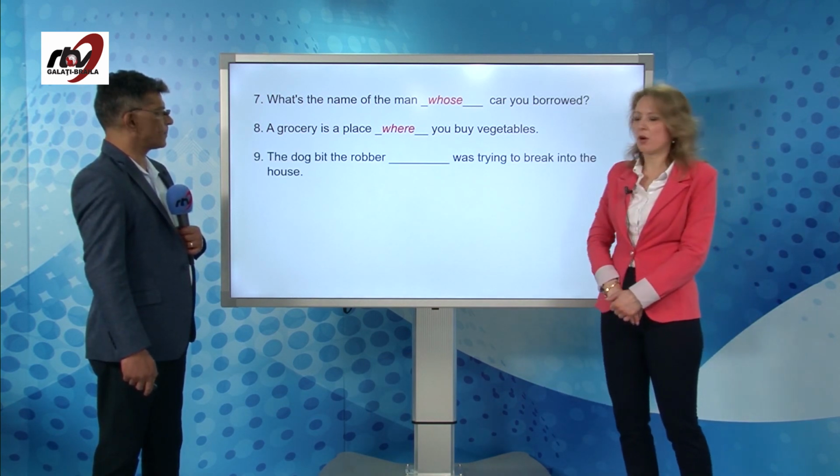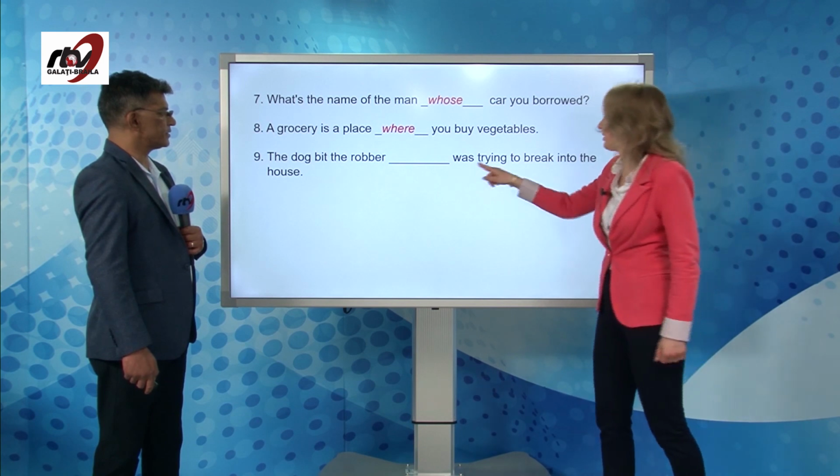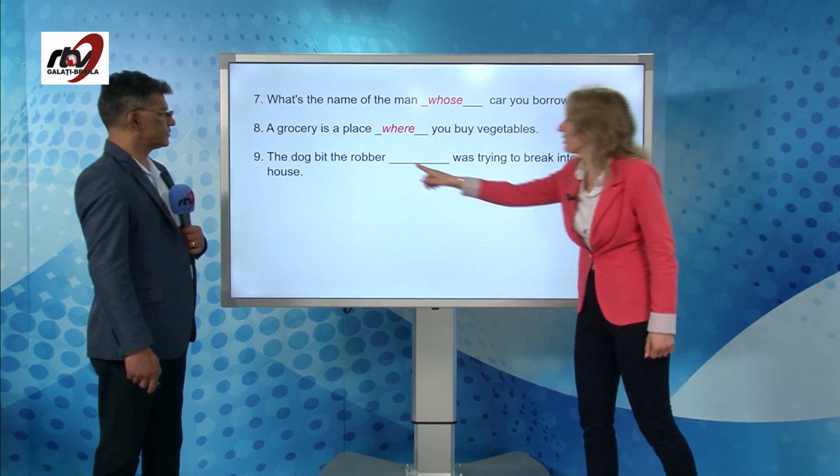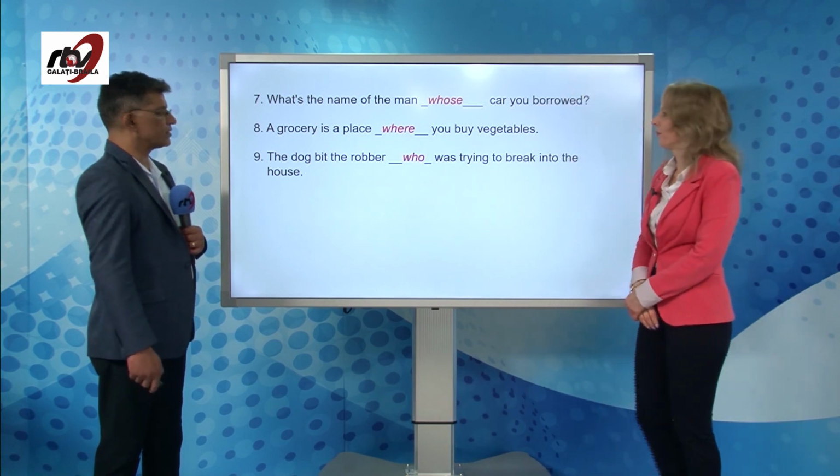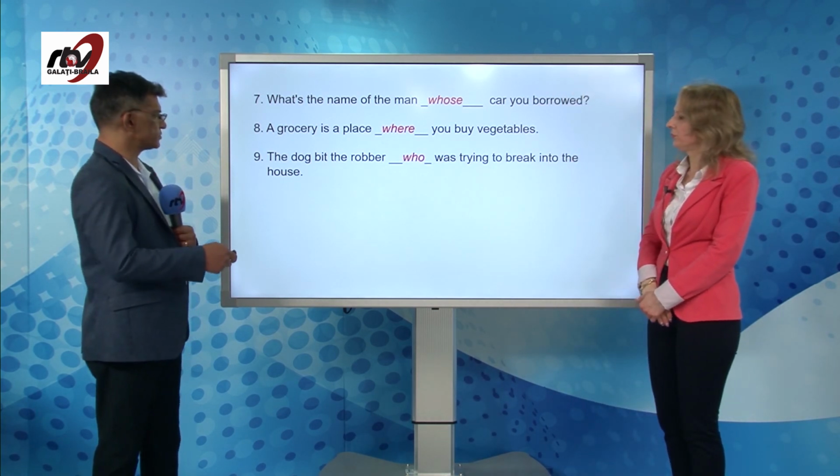The dog bit the robber. The robber was trying to break into the house. So we are talking about people. We use who, and we can also use that for this sentence.